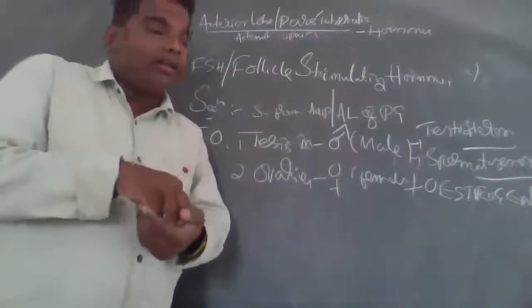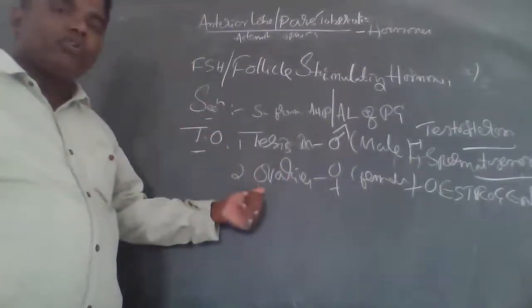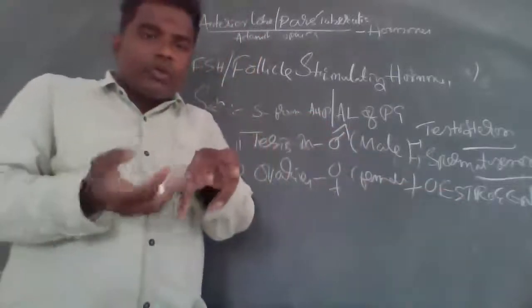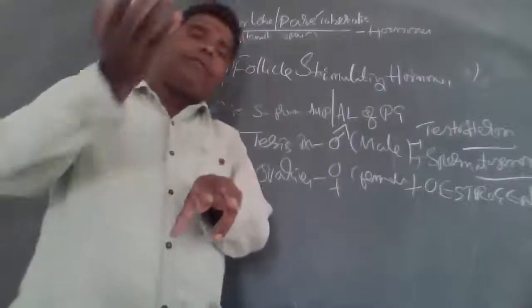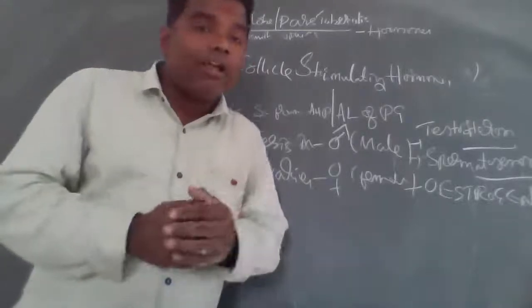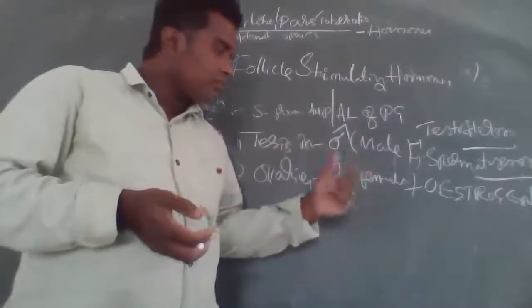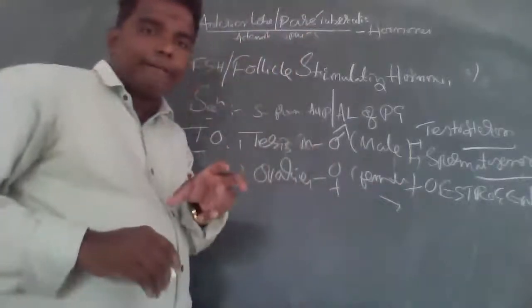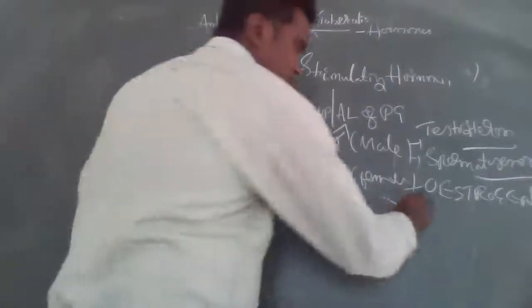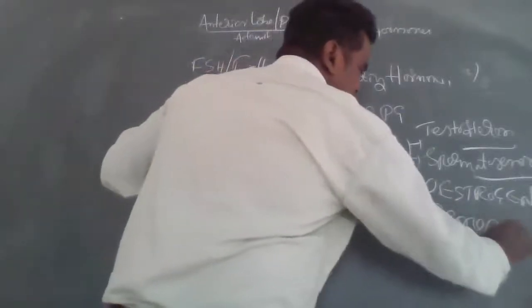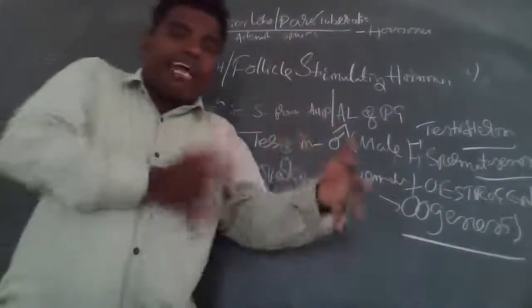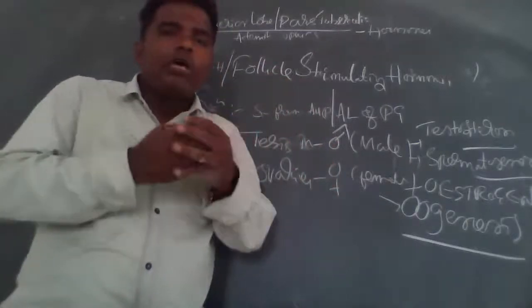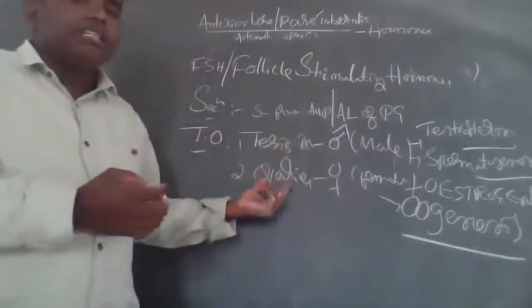So FSH functions on the ovaries: ovarian development and secretion of estrogen. Estrogen leads to development of secondary sexual characters, development of the reproductive system, and maintenance of the menstrual cycle in females. Next, FSH is responsible for oogenesis, the production of egg, from the ovaries under the influence of FSH.